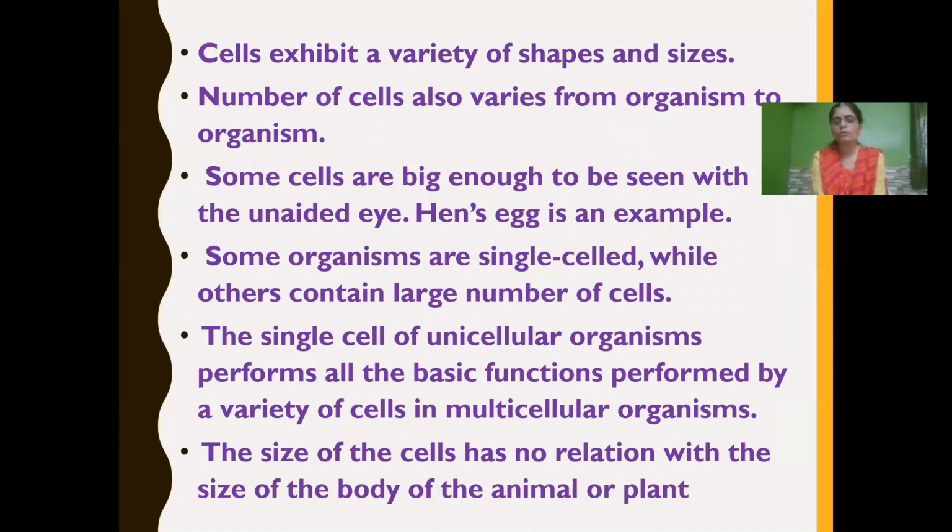The number of cells also varies from organism to organism. Some cells are big enough to be seen with the naked or unaided eye. Some organisms are single-celled, while some others contain a large number of cells. The single cell of unicellular organisms performs all the basic functions performed by a variety of cells in multicellular organisms. The size of the cells has no relation with the size of the body of the animal or plant.